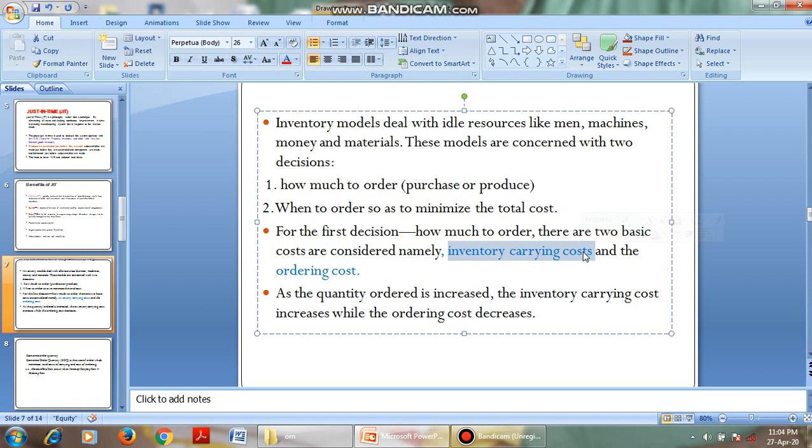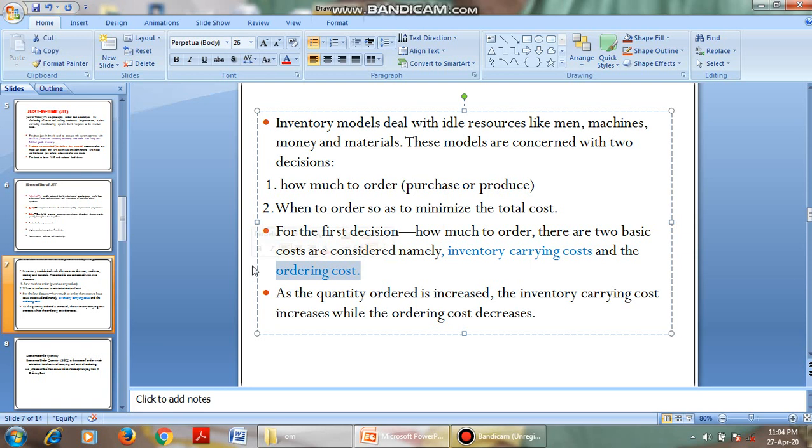So if you store the inventory in a warehouse, you have to maintain the warehouse, you have to keep some security. These are all waste, that is, inventory carrying cost is waste. And we have to consider, for how much to purchase, the inventory carrying cost and the ordering cost.